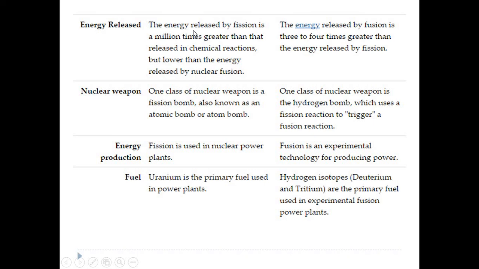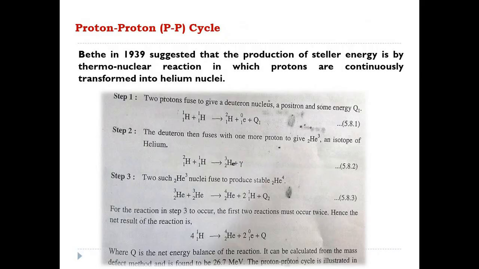The energy released in case of nuclear fission is less than the nuclear energy which is generated in the fusion reaction. The nuclear fusion reaction gives you a high amount of energy. Okay. So with the help of the nuclear fusion reaction also we can have nuclear weapons, but that is a difficult job. Okay. So like this you can see certain points are associated with each and every reaction, and I have mentioned them.